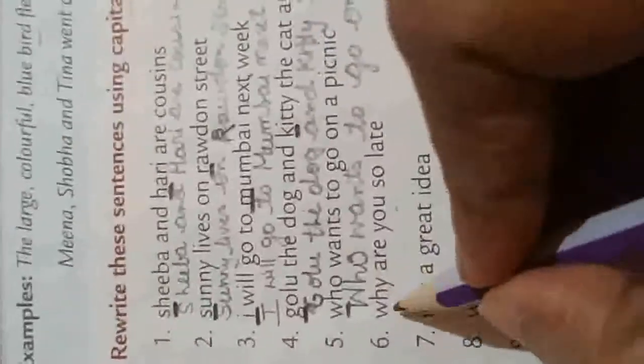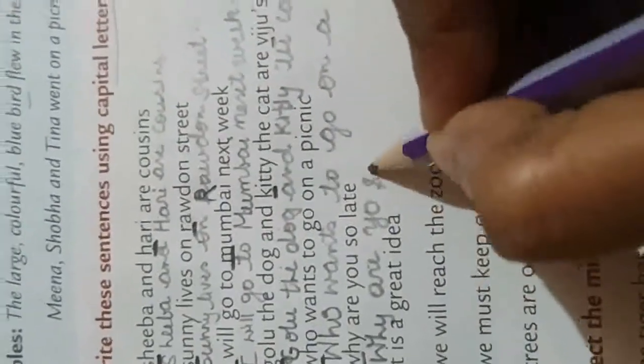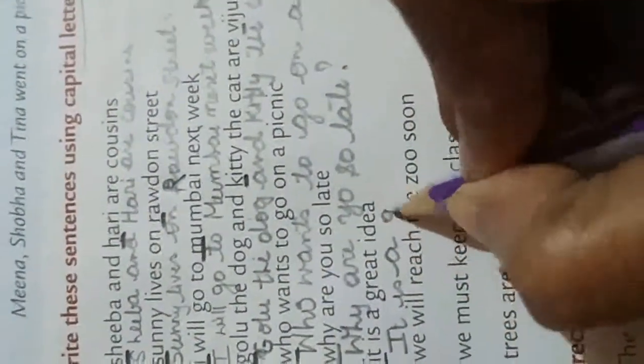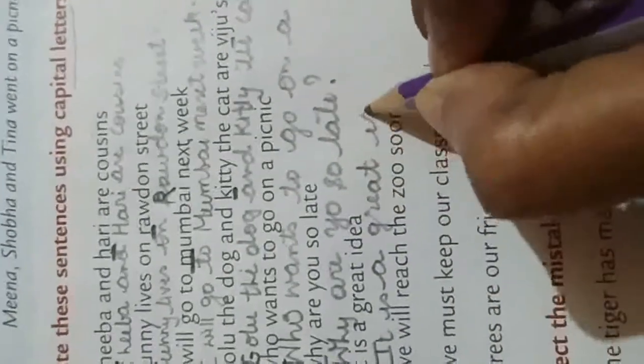Okay. Now here. Why are you so late? Someone is asking you. Why are you so late in school today? So why? W will be coming as a capital letter over here. Why are you so late? It will come with a question mark. Okay, child? Now, it is a great idea. So, I will be capital. It is a great, G-R-E-A-T, great idea. Okay, put a full stop.